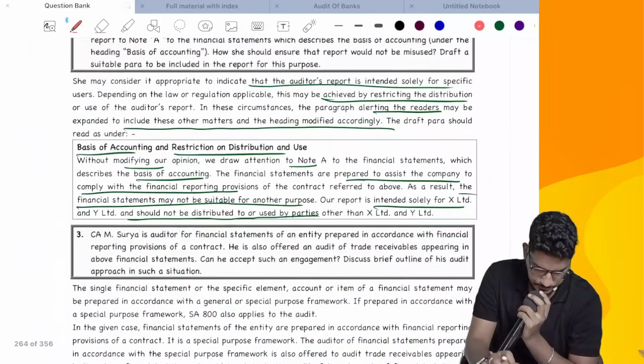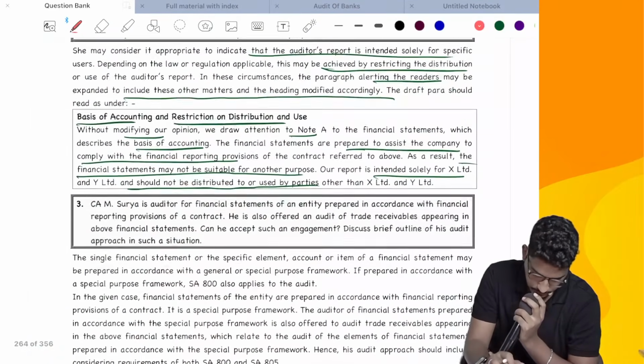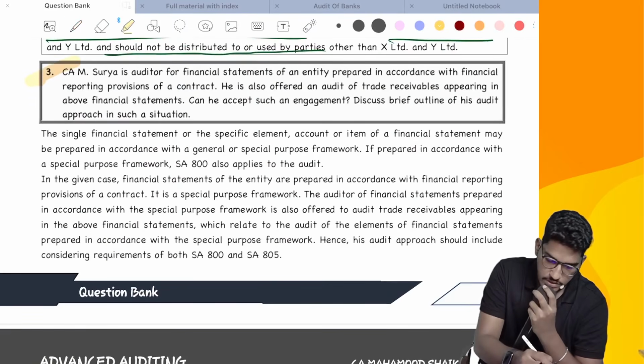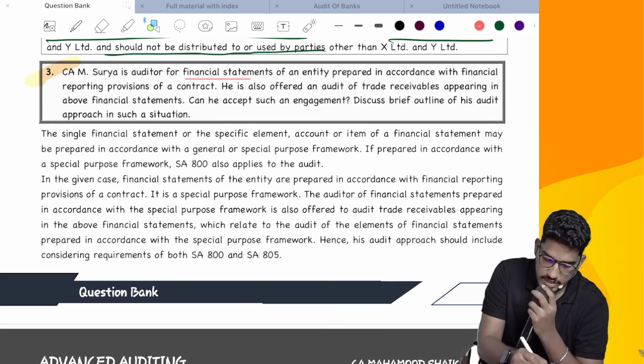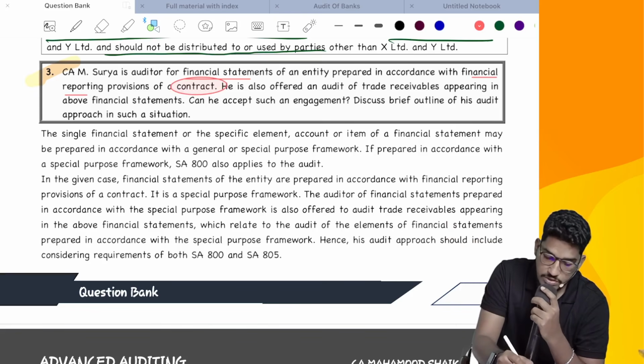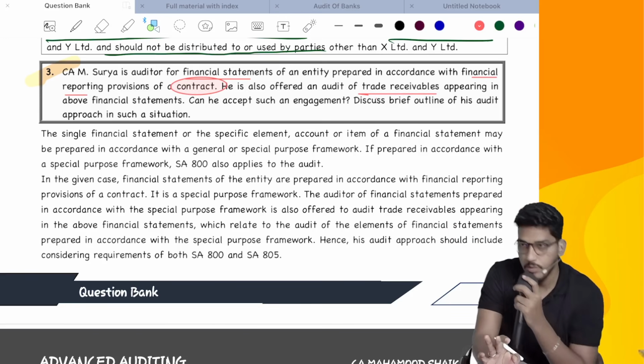805. Let us see here. CA Surya is auditor for financial statements of an entity prepared in accordance with financial reporting provisions of a contract, a special purpose framework. He is also offered an audit of only trade receivables appearing in the above financial statements.